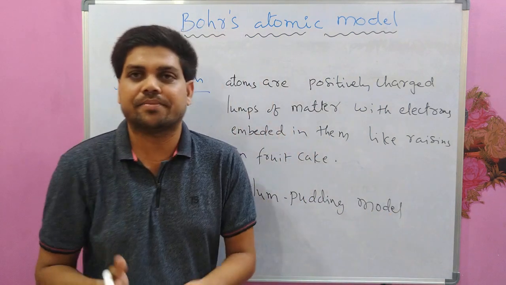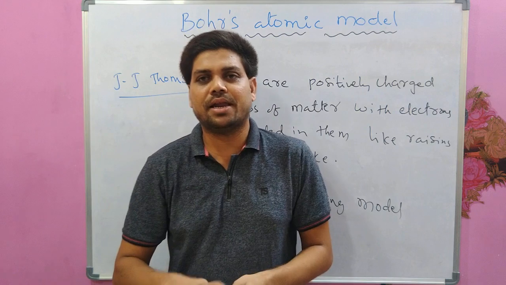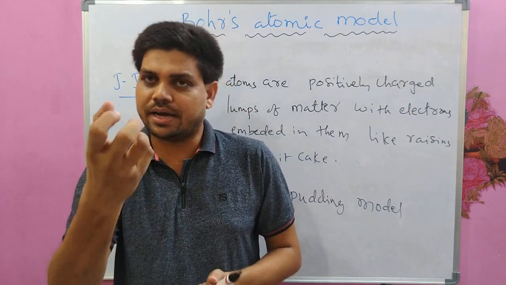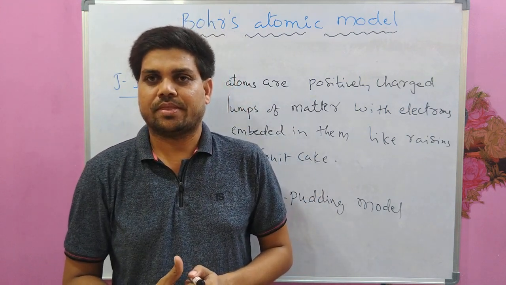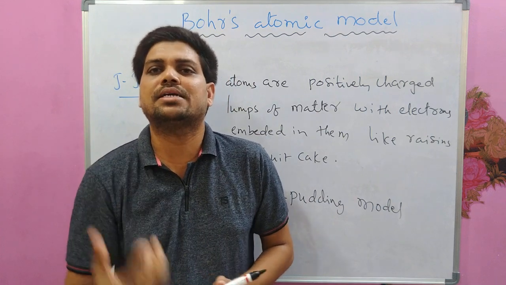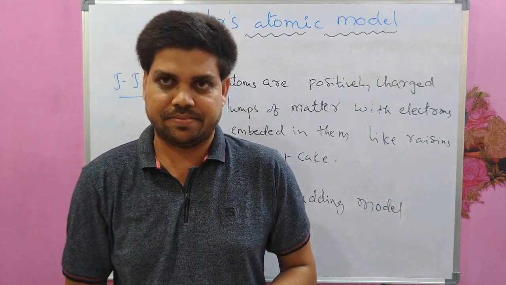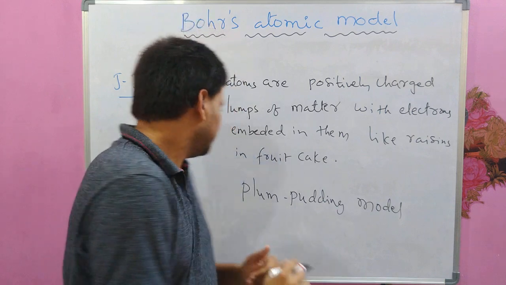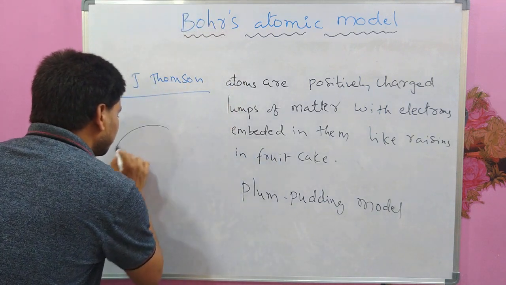Just like a watermelon, the seeds of the watermelon are like electrons, and the remaining red part is like positively charged matter. Okay, so how does it look according to Thomson?